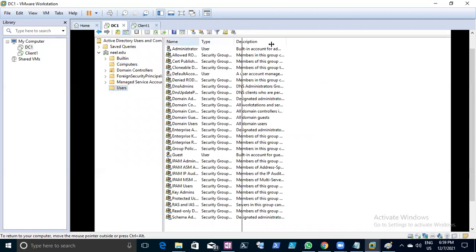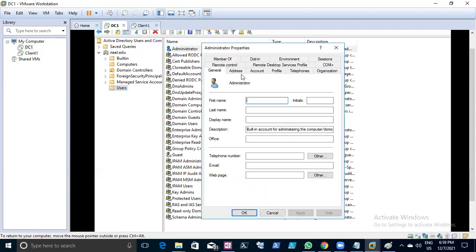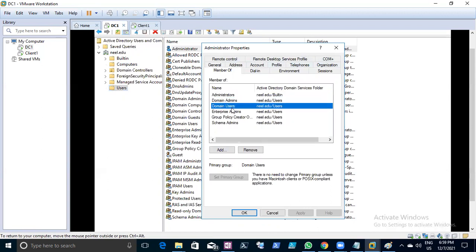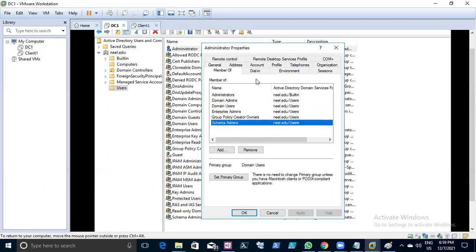Now you can see this administrator has become a member. You can check the member of tab: administrator, domain admin, domain user, enterprise admin, group policy creator, schema admin. By default, this server administrator is more powerful because he is a member of all these groups. In an interview they'll ask, how do you check which groups this user is a member of?